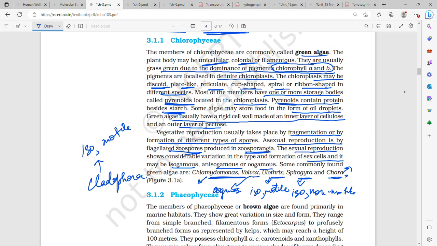Chlamydomonas is also isogamous and has motile gametes. Then another is Eudorina, and Eudorina is anisogamous. Chara is monoecious.